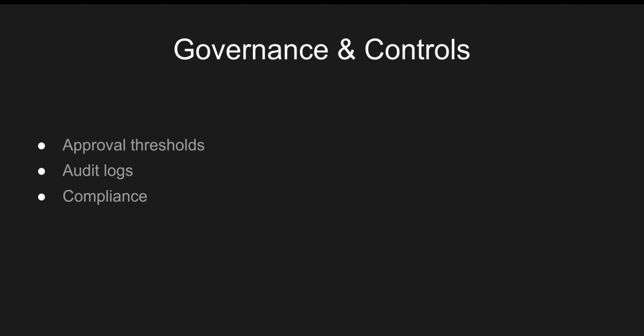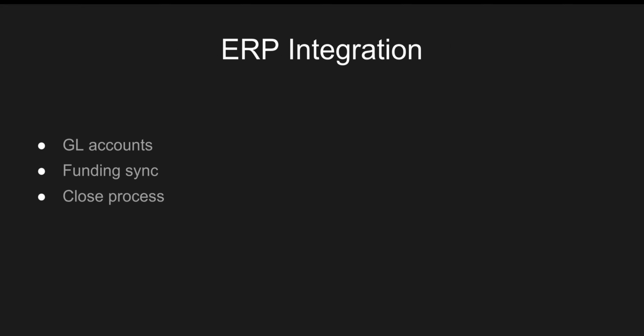Let's talk about governance and control, how governance happens in the funds. Finance enforces approval thresholds, meaning who is able to approve how much of the fund, with makers and checkers, and audit trails to check whether the funds are being utilized correctly or not. Segregation of duties. Let's take an example: any promotion that consumes more than 5 CR needs CFO approval. This can be designed in the TPM system.